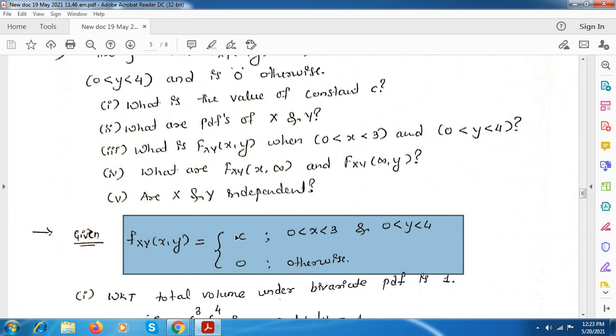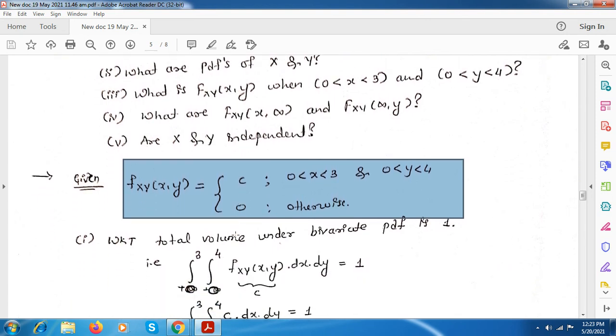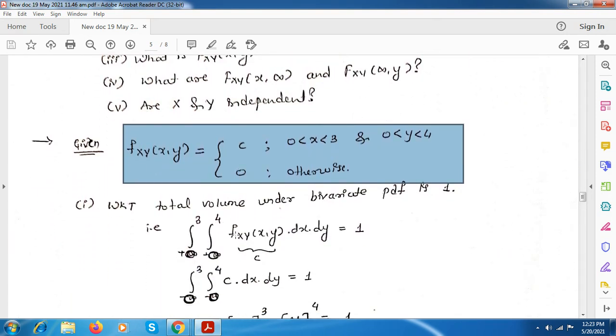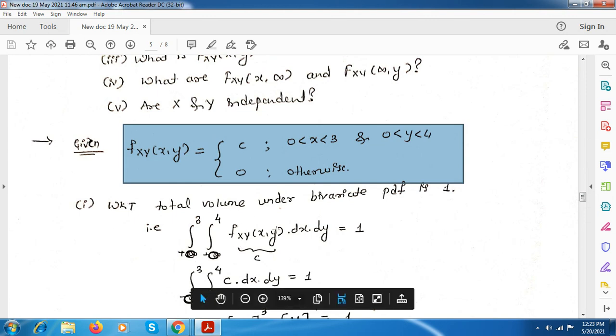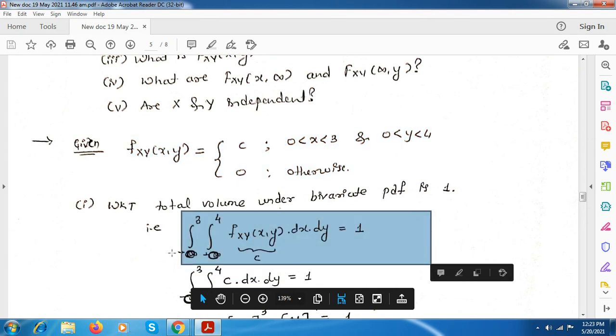So for the first one, you have to integrate this joint PDF twice and equate it to 1. Here you generally write the double integral from minus infinity to infinity of f_XY with respect to dx and dy equal to 1.